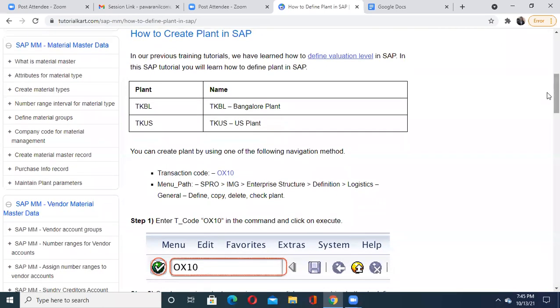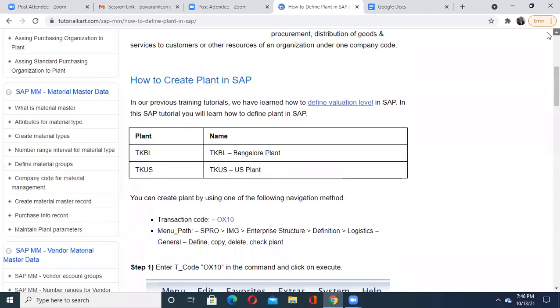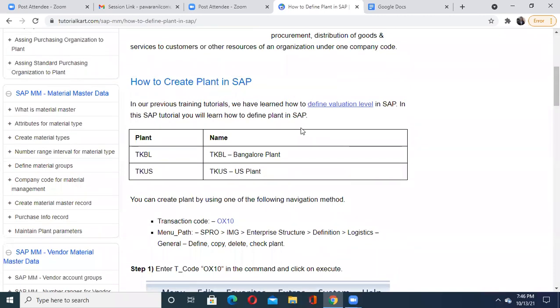When I'm talking about creating a plant in SAP, it is given how to go about the creation of your plant. They have given some examples here. Do not worry. One plant is TKBL, which they are making clear is a plant in Bangalore. One is TKUS, meaning this plant of that organization is available in the US. Please understand that the last two characters are used just to mention the location. We are not more interested in this.